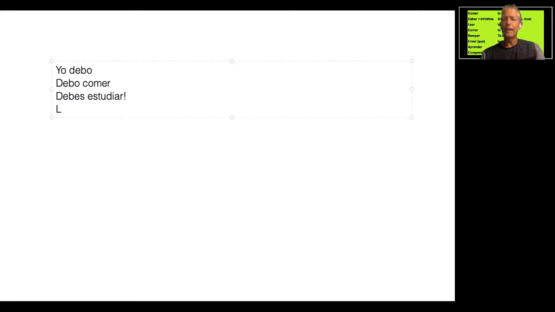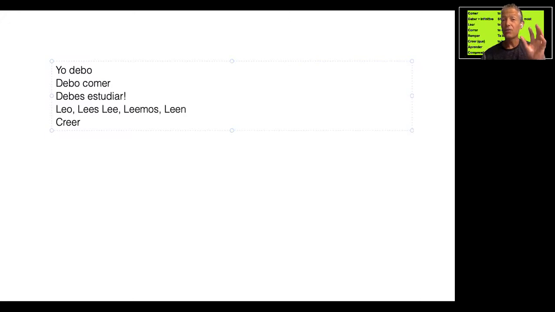Let's take a look at leer and creer, because sometimes students see these verbs and they get a little put off because you've got two E's in them. There's nothing irregular about it. Leo, and then we have leer. Lees, lee, leemos, leen.